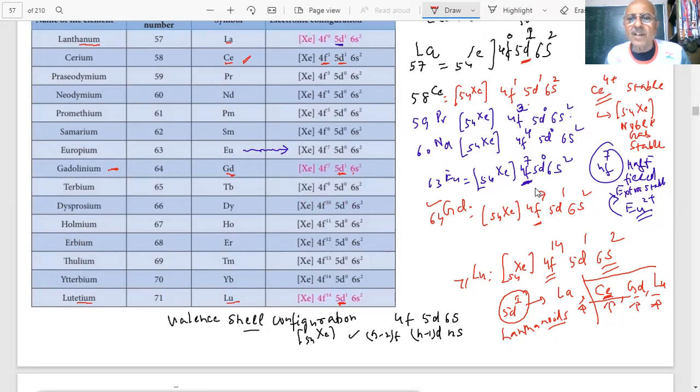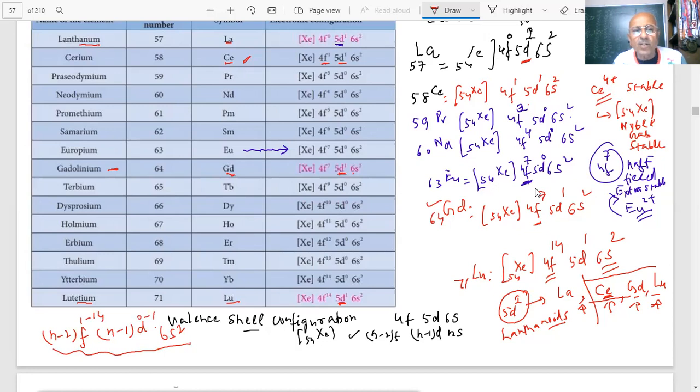When a question is given, write the electronic configuration. General electronic configuration, we have told you this one. What is the general then? You are saying (n-2)f. f can go from 1 to 14. And then you have (n-1)d. That d, what is it? You have 0 or 1. And 6s2 is always there. Okay? Remember this. This is the valence shell electron configuration.